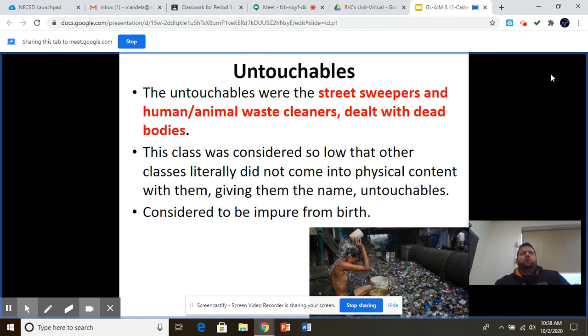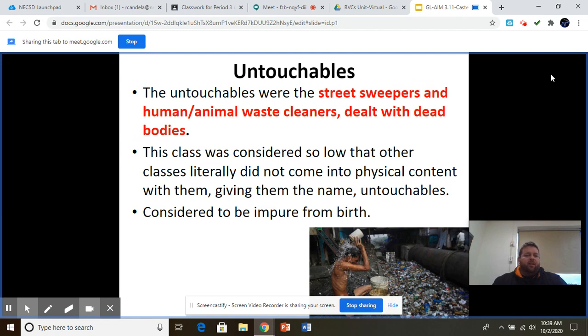Okay, so we took a look at all the different groups that are inside this caste system. And there's another group that kind of sort of is part of this discussion. They're called the untouchables. In the Indian caste system, untouchables are the lowest of the lowest of the low as far as social status goes. They are the street sweepers. They deal in human and animal waste, dead bodies, and just really the worst jobs that you can think about. And the reason they're called untouchables is because the rest of the classes that are part of the Indian caste system do not associate with them. They are essentially social outcasts.